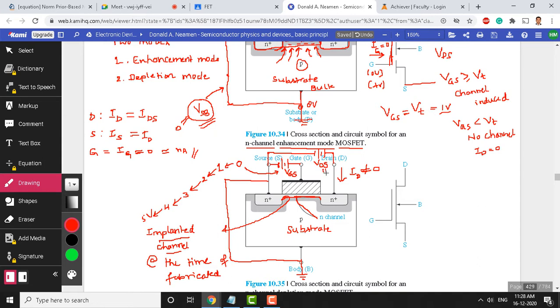Now observe what happens to the channel region as we go from 0 to 1, 1 to 2, 2 to 3, 4, 5 onwards. Do you think the inbuilt channel will remain the same depth, or is there any increase or decrease in the channel?